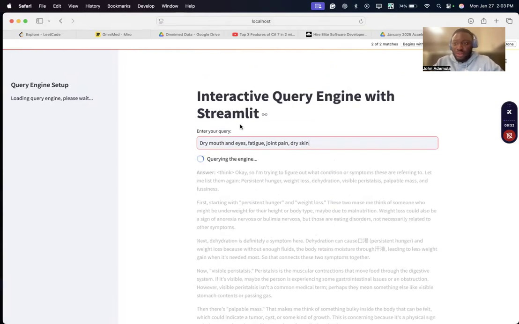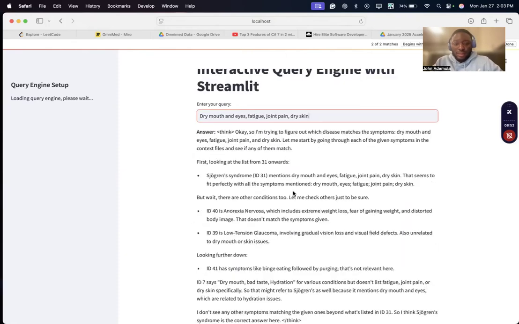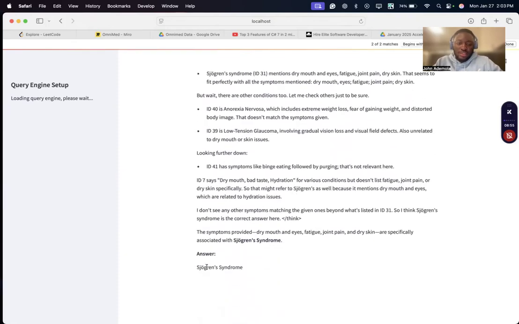But I'm working with RAG and I'm saying that potentially we can use our own data source, and the documents are broken down into chunks and then sent to the vector DB, and the vector DB is sent with a prompt to an LLM, which responds based on our query. So you see, the answer is Sjogren's syndrome. Based on this, I've been able to get my hands on RAG, and I went through the videos on neural networks from 3Blue1Brown to understand the context of neural networks. So I'm going to use this for my project.